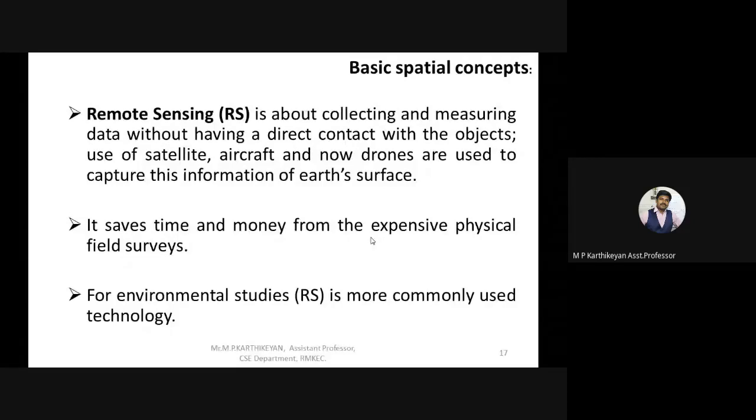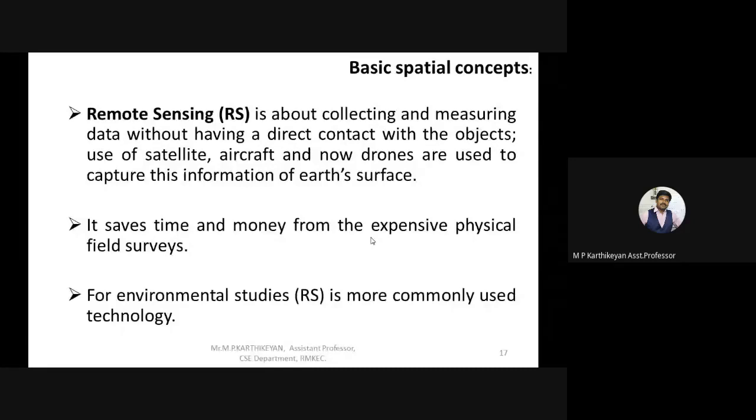The first best case is measuring the data using a satellite, through Google satellite or anything else. Then next is through aircraft, scanning the entire area with a camera. The latest trending technique is through drones, where we can view and record the localized area and convert it into a digitized format. So this is remote sensing.